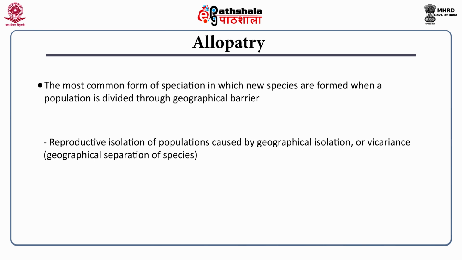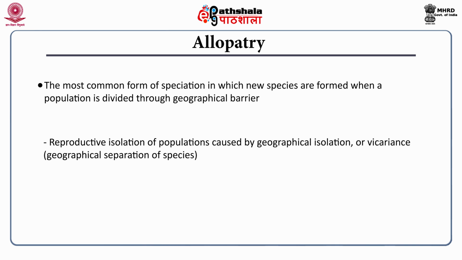So, reproductive isolation of a population is caused by geographical isolation. It is not that they first become reproductively isolated, and then the geographical barrier forms. No, it's because of the geographical barrier that the two populations become discontiguous. They are separated, and then they slowly develop reproductive isolation.